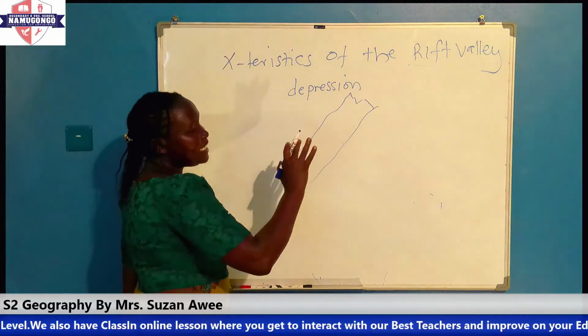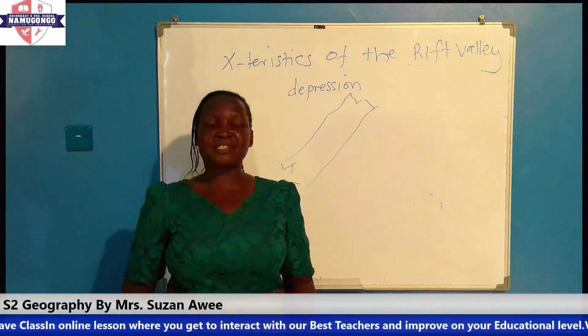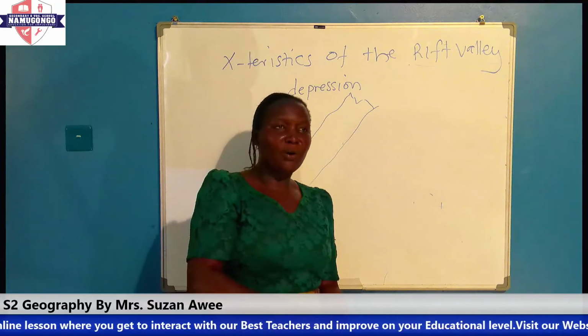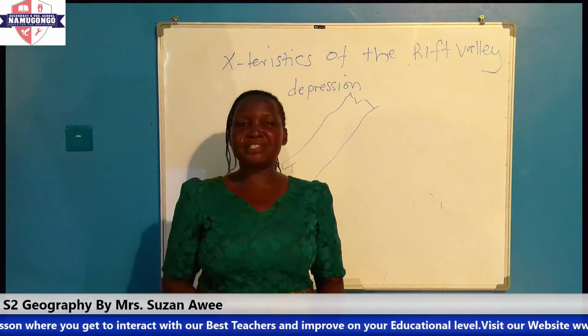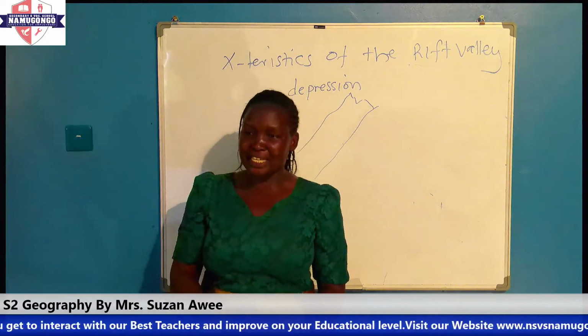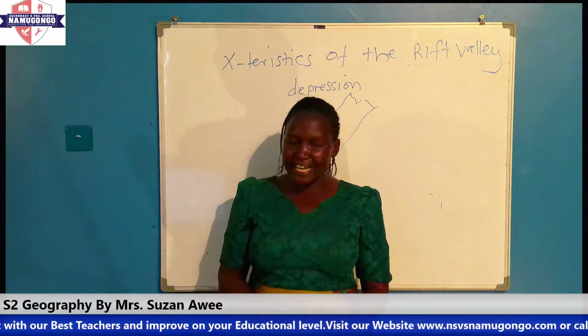You find that the land from some parts of the earth goes down below the other parts of the land. So that depression which is created is what we call a Rift Valley.